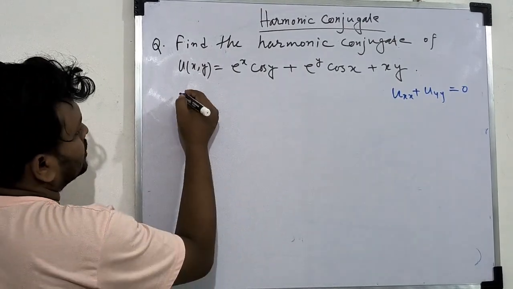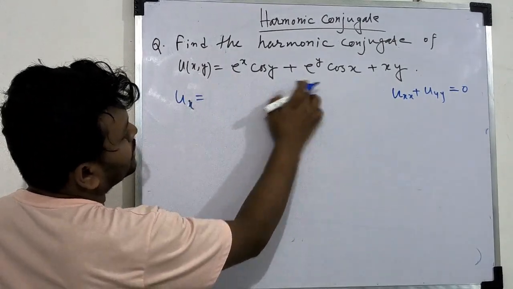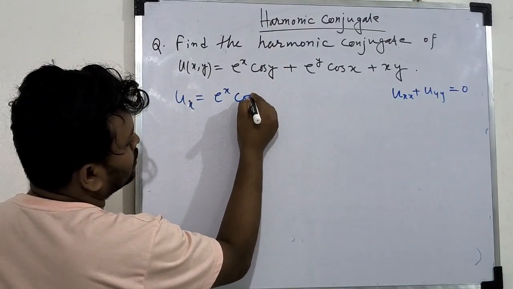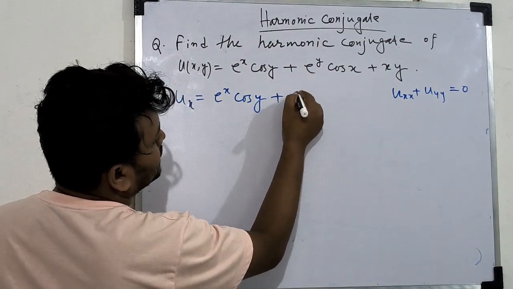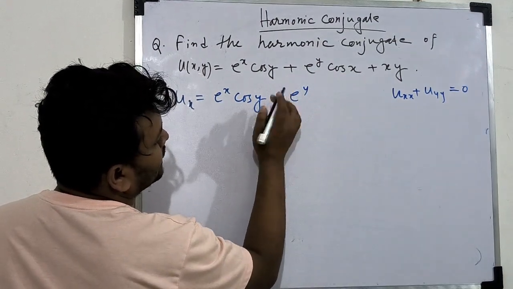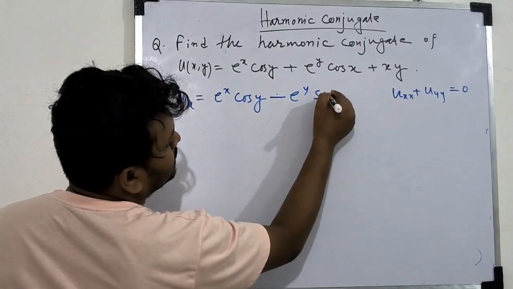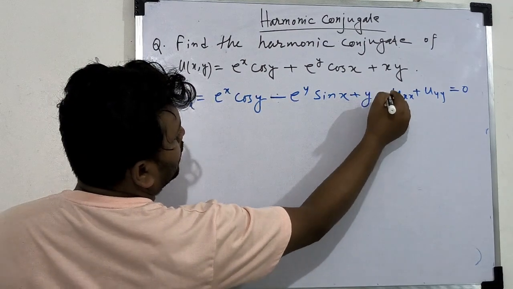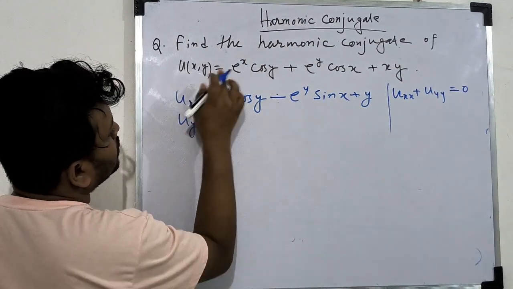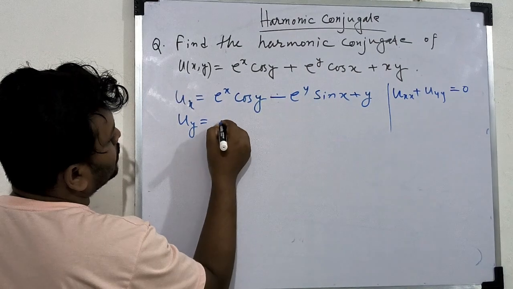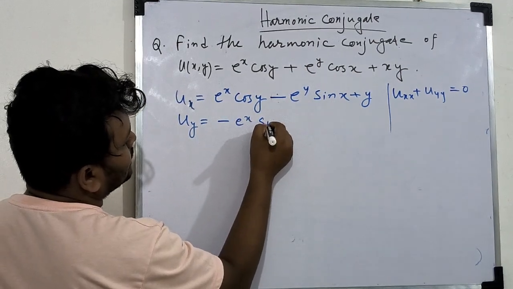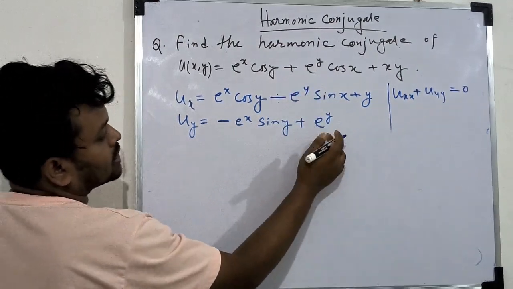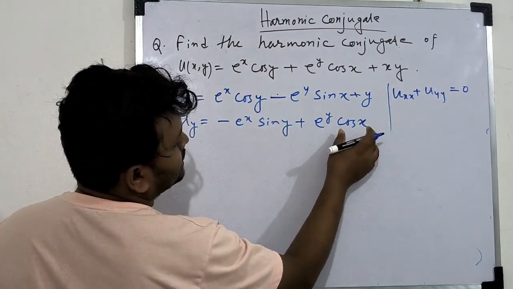So let us check. First, u_x: we differentiate with respect to x. The derivative of e to the power x is e to the power x, and cos y is constant, plus e to the power y is constant and the derivative of cos x is minus sin x, so this will be minus e to the power y sin x, and the derivative of xy with respect to x is y. And u_y, with respect to y, will be minus e to the power x sin y plus e to the power y cos x, where cos x is constant, and plus x.